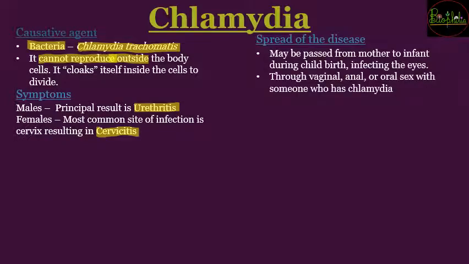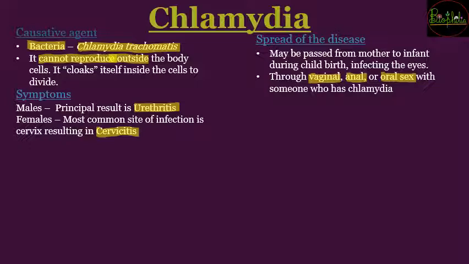Now, how does it spread? Since chlamydia is a sexually transmitted disease, it spreads through vaginal, anal or oral sex with someone who already has chlamydia. If this happens, then the spread of the disease is mostly possible.